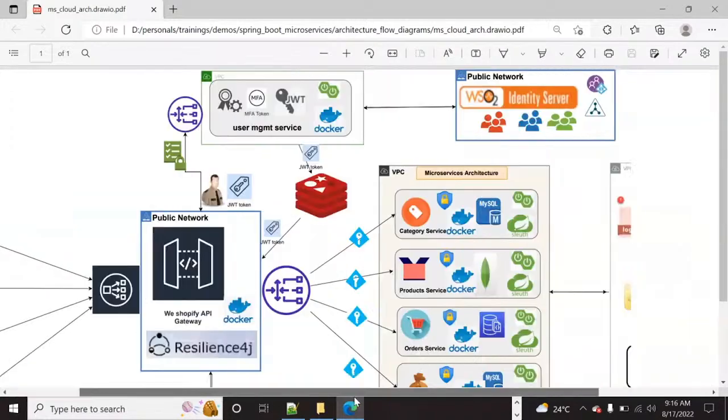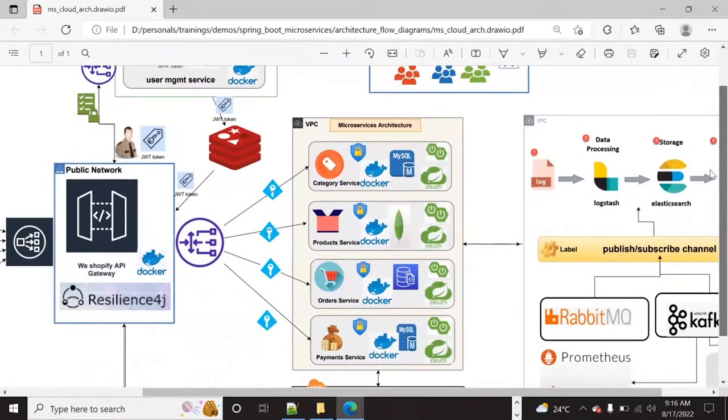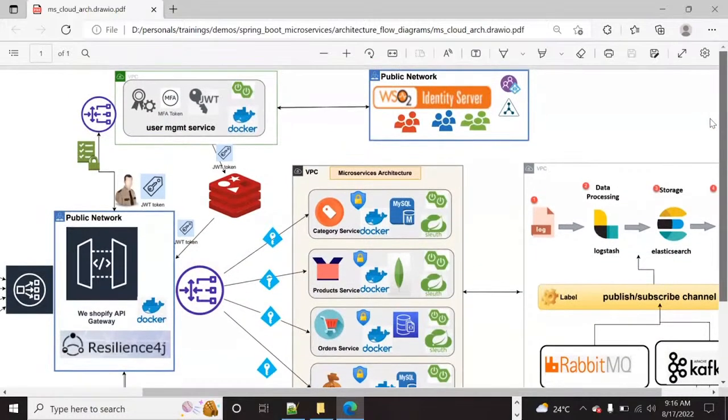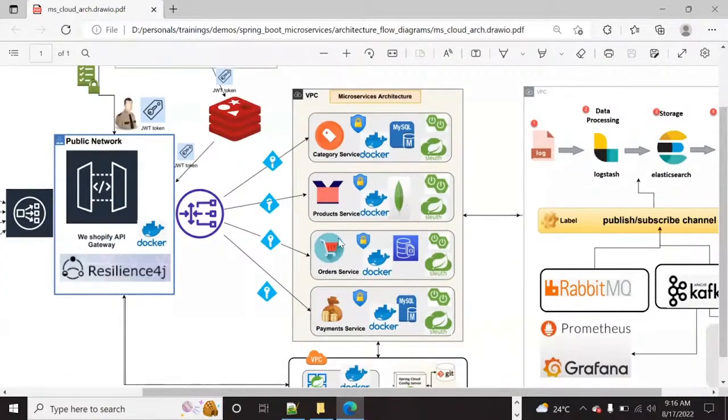So here are the microservices. Everywhere you can see VPC. I'll explain it later, but these are all the microservices: categories service, product service, order service, payment service. Each and every microservice will get automated using the CI/CD pipeline. When one microservice communicates with another, it is pod to pod communication in Kubernetes terminology, container to container communication in Docker terminology. So DevOps engineers need not worry about the inbuilt mechanism of their communication.